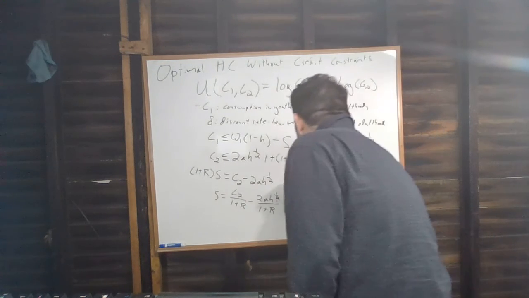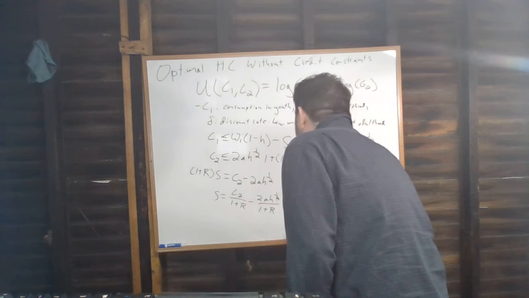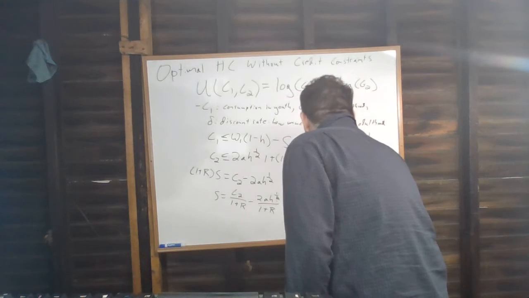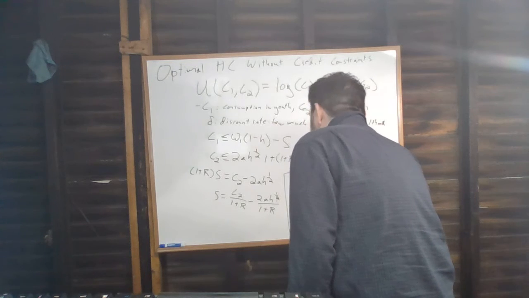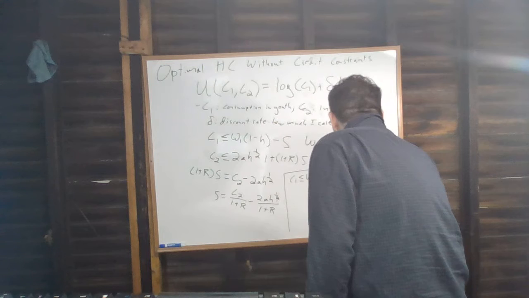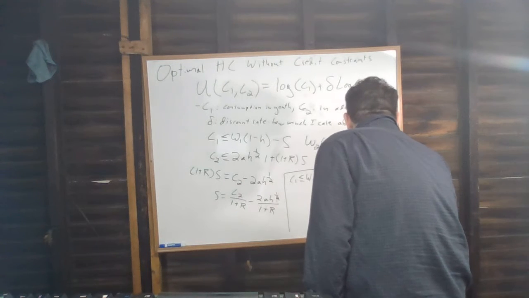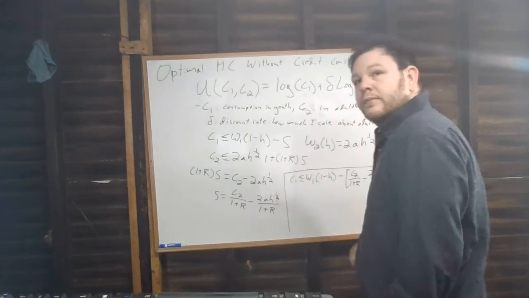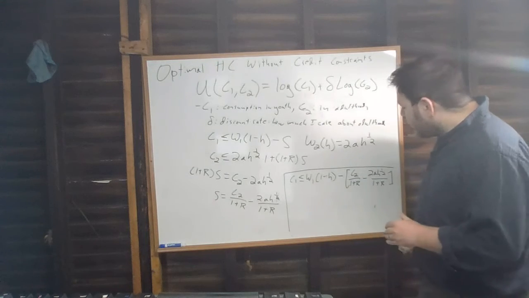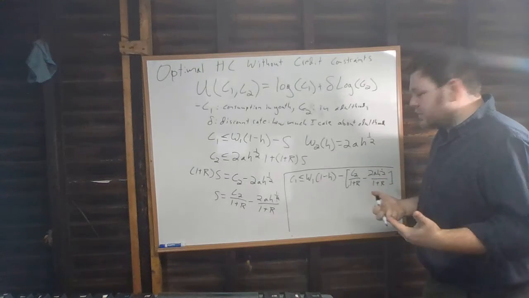And we can say C1 is going to be less than or equal to W1, 1 minus H, minus C2 over 1 plus R, minus 2AH to the 1/2 over 1 plus R. And from here, we just need to adjust terms to get this to look like a regular budget constraint.